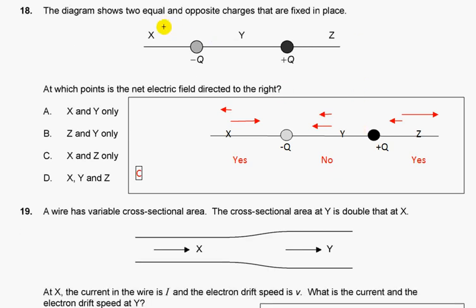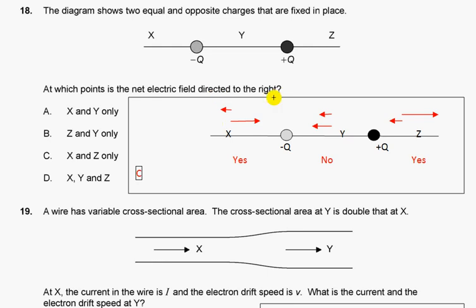The diagram shows two equal and opposite charges that are fixed in place. At which point is the net electric field directed to the right? What we know is that force decreases with distance. If we put a positive charge here, it will be attracted to the right, to minus q, with greater force because it is closer, than it is repelled to the right.